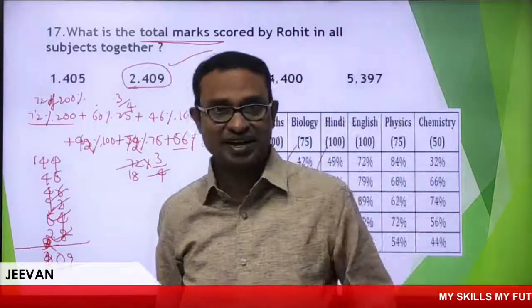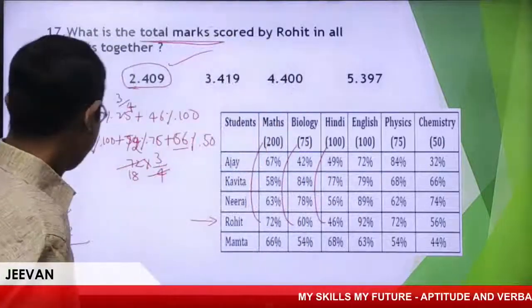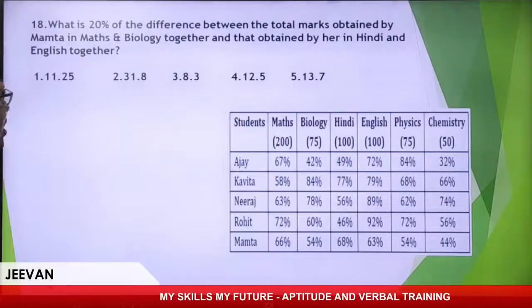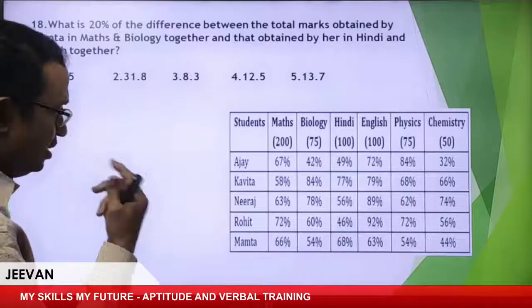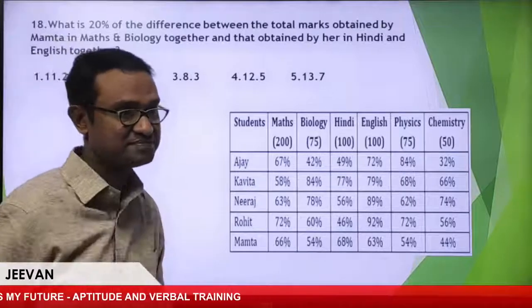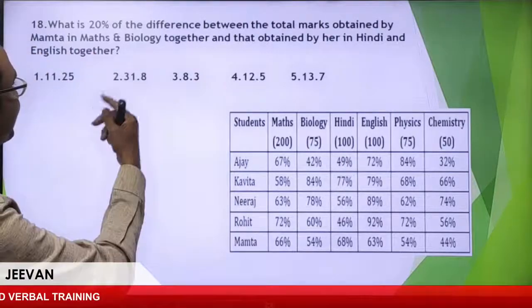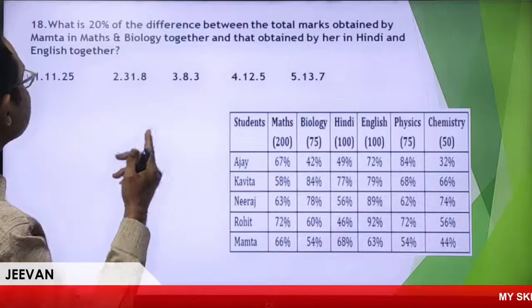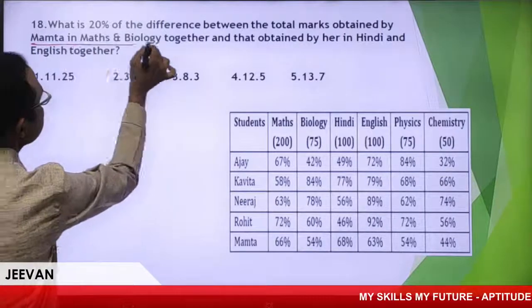Wonderful, Maharani. Calculation must be smart. Right. Wonderful. Let me go for another one. What is 20% of difference between, finally we need to take 20%. What is 20% of difference between total marks obtained by Mamta in maths and bio?